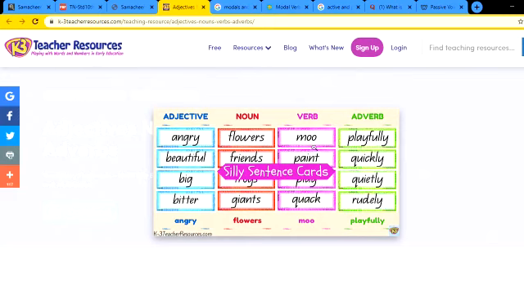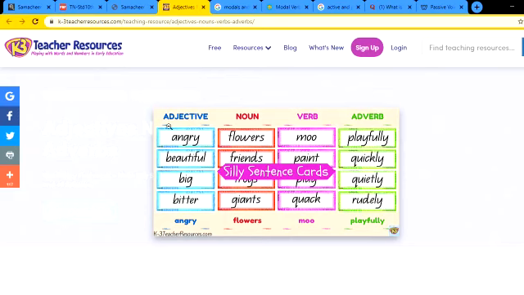Moving on to verb. What is verb? Action word. Paint, play. Okay. All these are action verbs. Action words. Now what is adverb? Adverb gives more information about verb, adjective, sometimes adverb also, and mostly they end with ly. Can you see here? Playfully, quickly, quietly, rudely. Now you have an exercise in your textbook, so make sure you go through this: adjective, noun, verb and adverbs.